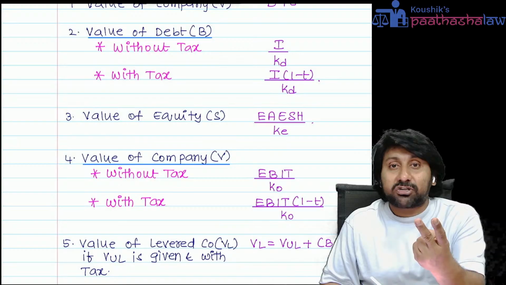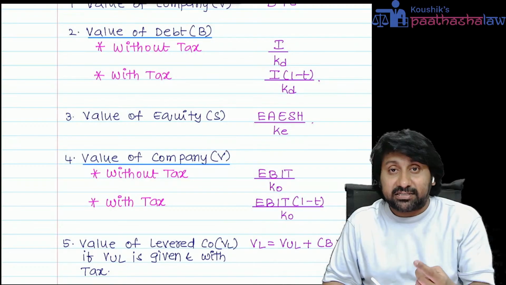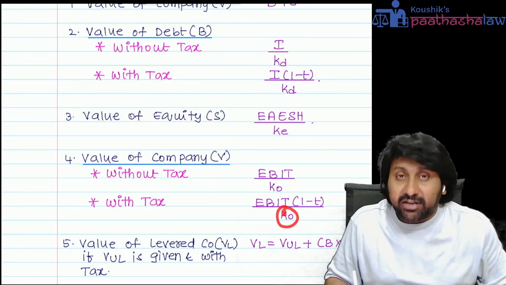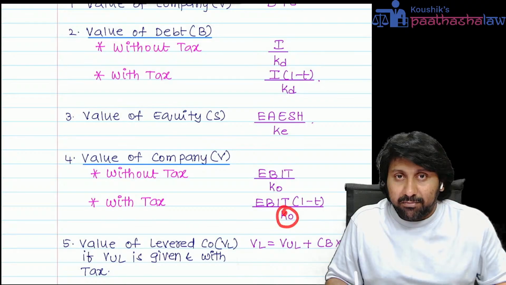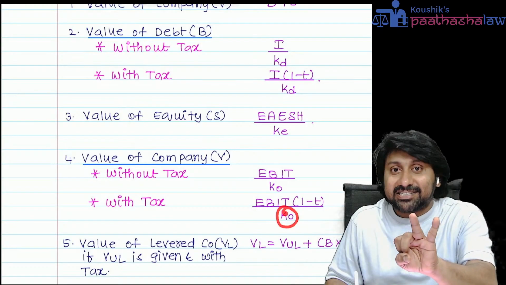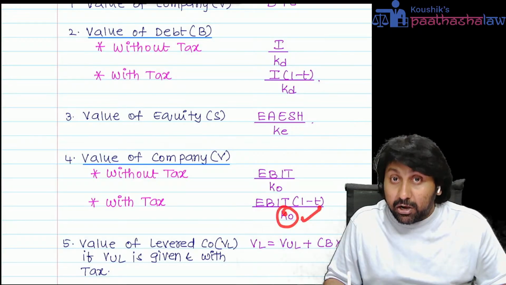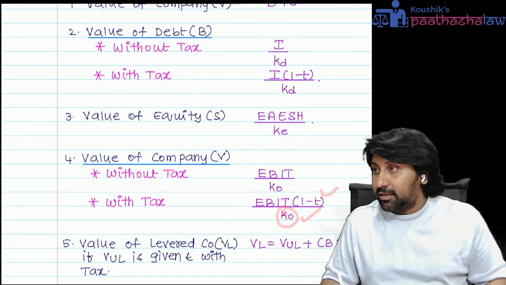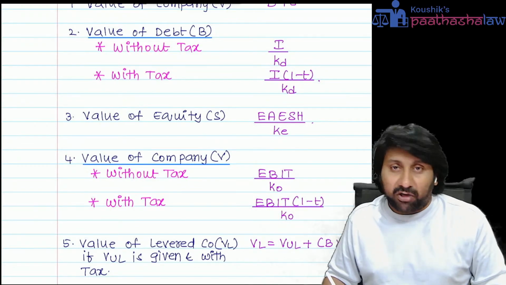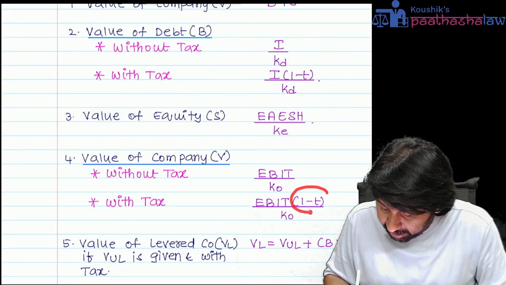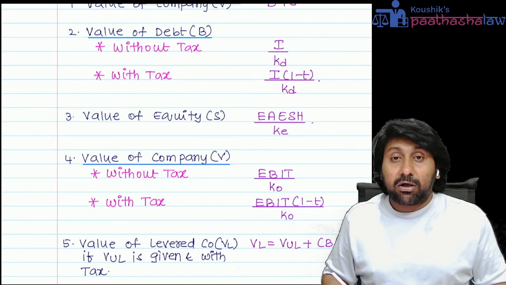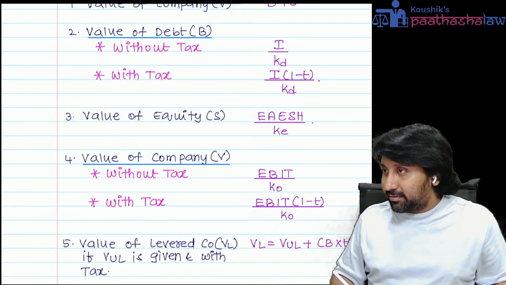Government is not an investor in the company, but it takes a tax. Therefore, in KO calculation, government will not come because KE is there, KD is there, KG is not there. When government is not there in the denominator, government should not come even in the numerator. There should be consistency when you follow a formula.